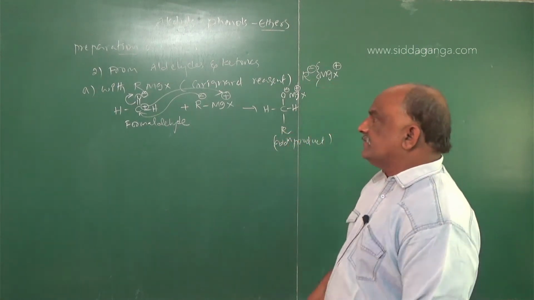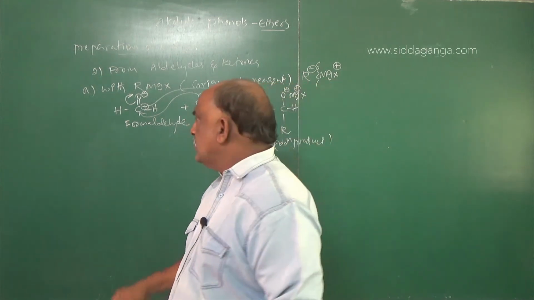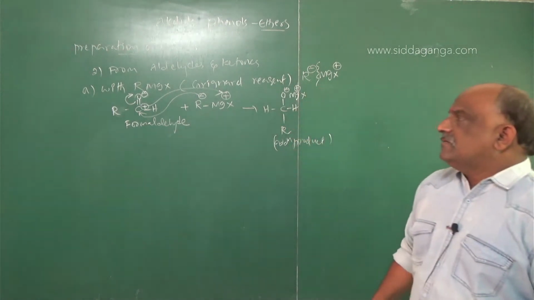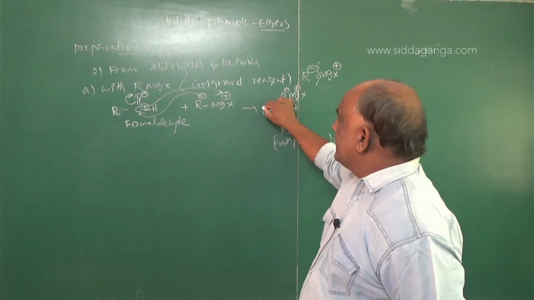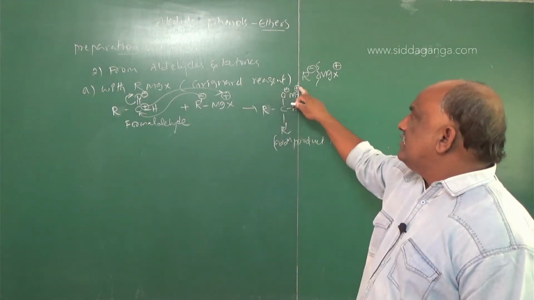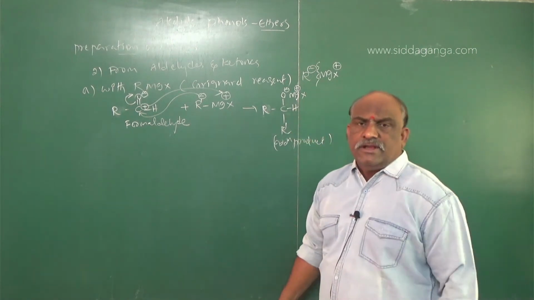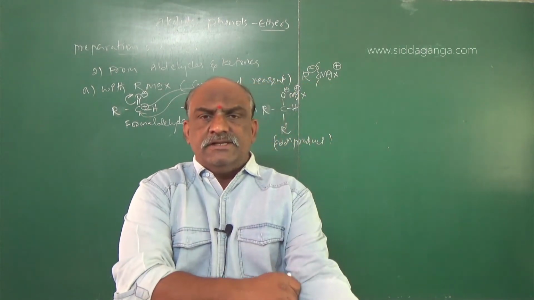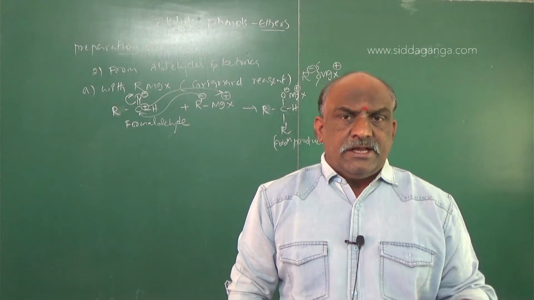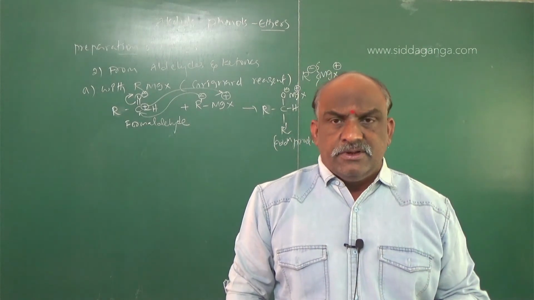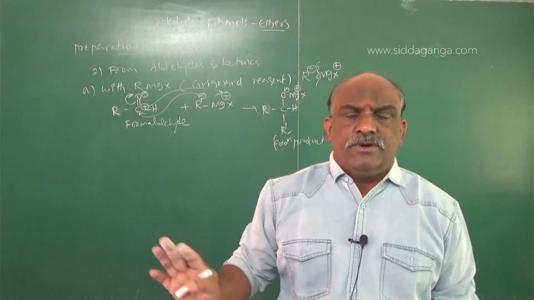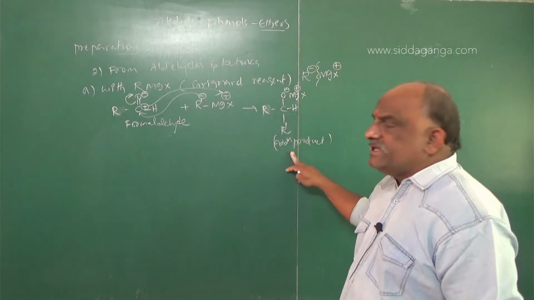Remember, my dear students, for aldehydes or ketones we should go with the general reaction. Very good reactions. RCHO plus RMgX gives R, R dash, R single bond CH, O minus MgX plus, with R dash. Here in RMgX, R has the negative charge and MgX the positive charge. You target the C double bond O, where oxygen is negative and carbon is positive. Just exchange negative to positive and positive to negative; there is no risk here. This is called the addition product.